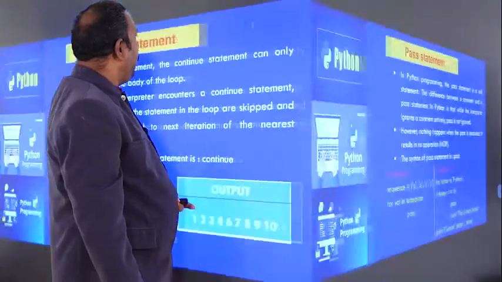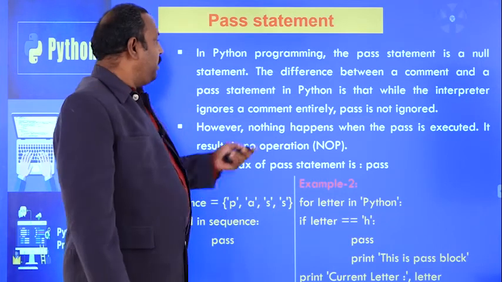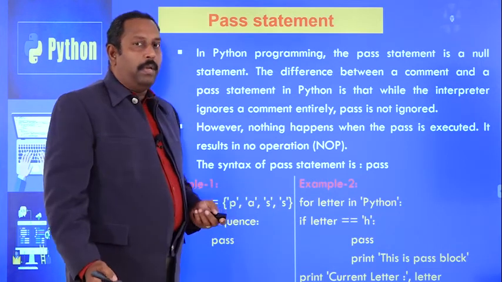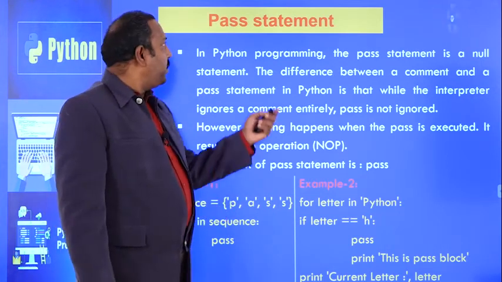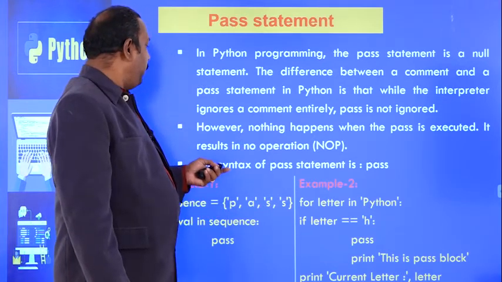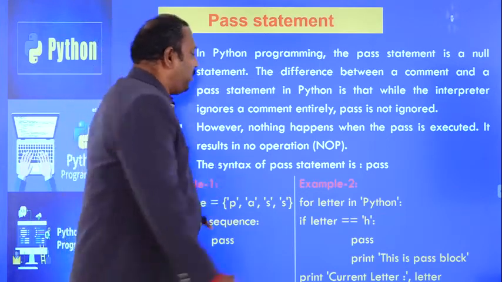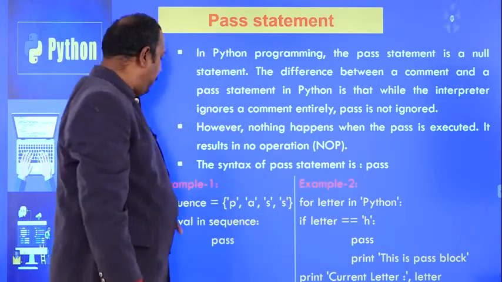And the last statement is the pass statement. The pass statement in Python is a null statement, no operations will be executed. The pass statement is also called NOP, no operation. That means no operations will be executed. The syntax is simply pass.